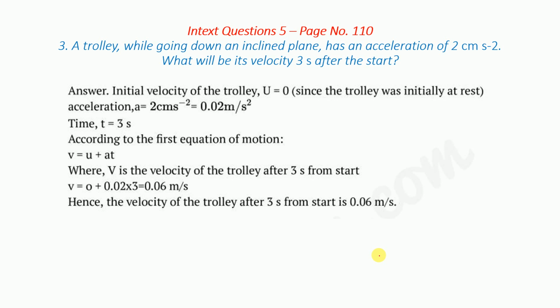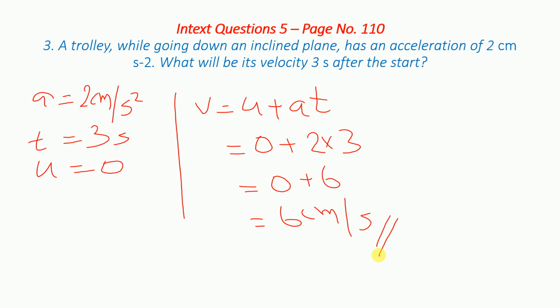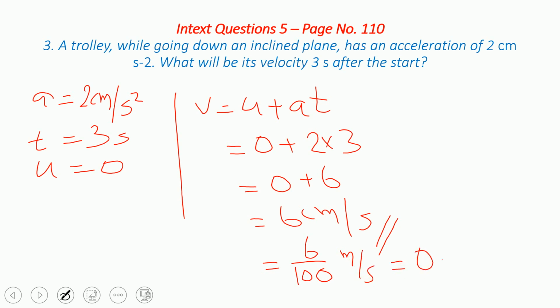Here, look, they converted it into meter per second. Here I kept it like that only, in centimeter. Now it is very easy to convert: centi means upon 100. So you have to do 6 upon 100, and it will become meter per second. 6 divided by 100 is 0.6 meter per second.